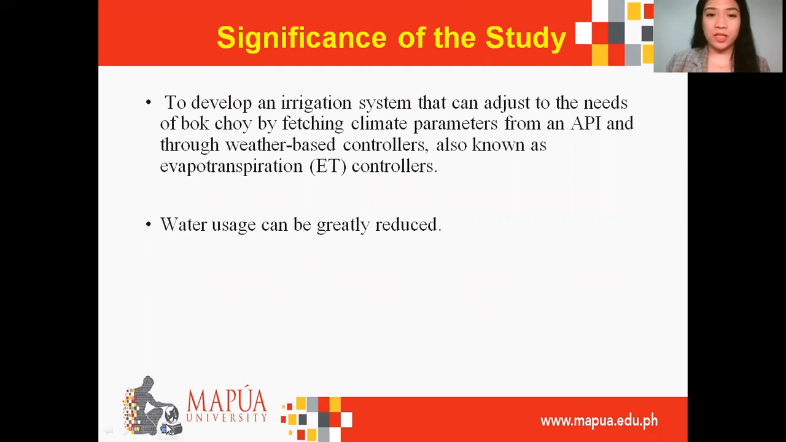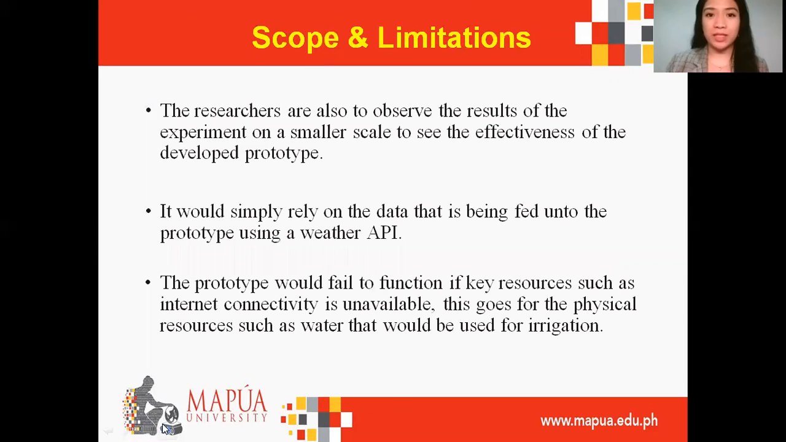The purpose of our study is to develop an irrigation system that is capable of adjusting to the needs of the bok choy plant by fetching climate parameters from an API and through evapotranspiration controllers. This would prove to be significant as the prototype could reduce water consumption, for it will adapt automatically to what the bok choy plant would need on its own.